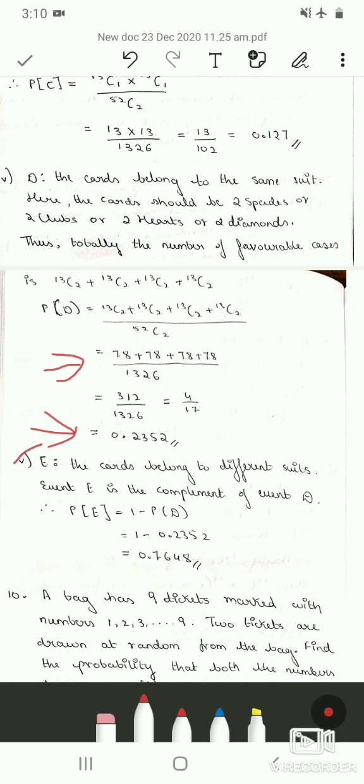Therefore, event E is the complement of event D. Therefore, probability of event E is equal to 1 minus probability of event D. So we got the value of probability of D. So 1 minus 0.2352, which is 0.7648. Therefore, the probability that the cards belong to different suits is 0.7648.